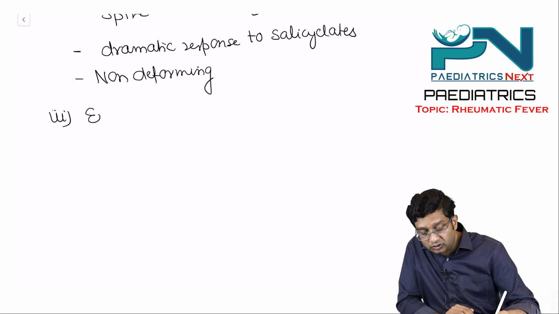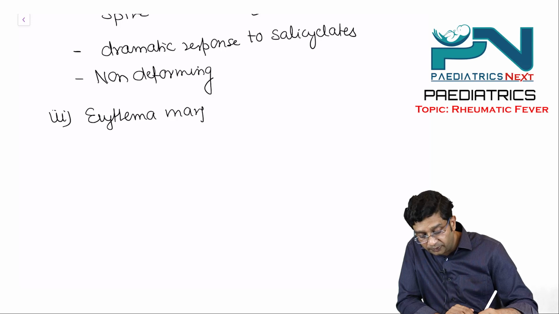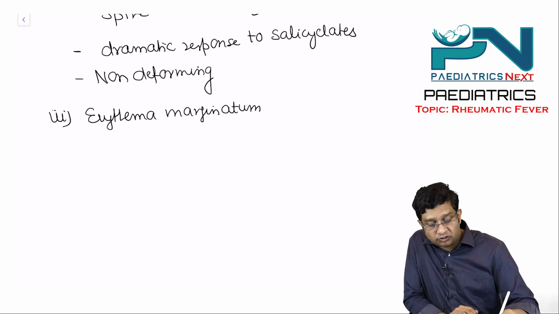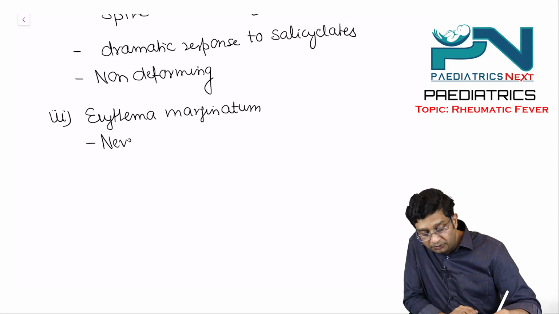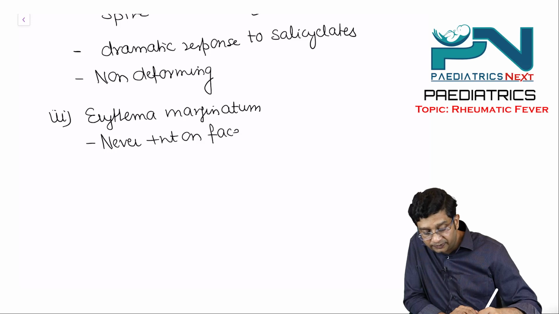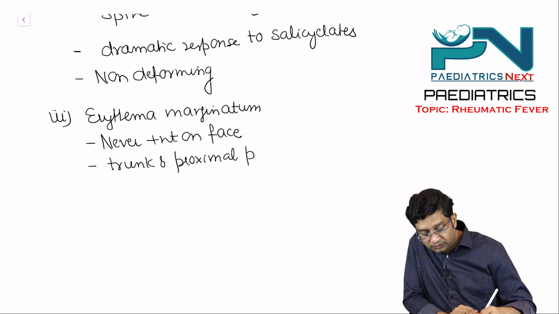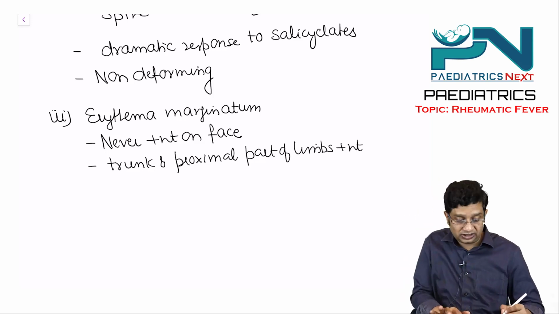The third criterion you can get here is erythema marginatum. Now this is an important point to be remembered: it is never present on the face.